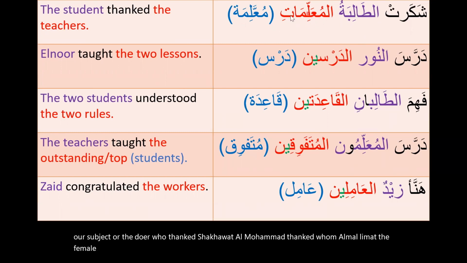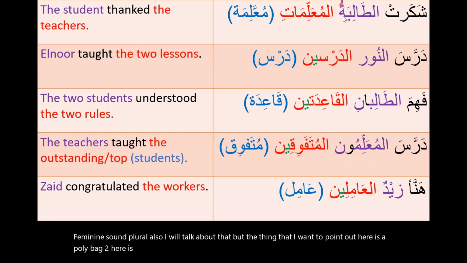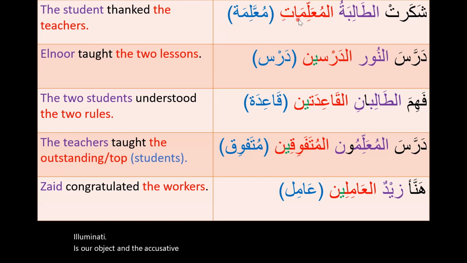And the singular of المعلمات is معلمة, and we call this the feminine sound plural. Also, I will talk about that, but the thing that I want to point out here is al-talibatu. Here is our subject, and that takes the dhamma because of singular, and al-muallimati is our object, and the accusative case for the feminine sound plural is the kasra, this one, al-muallimati.